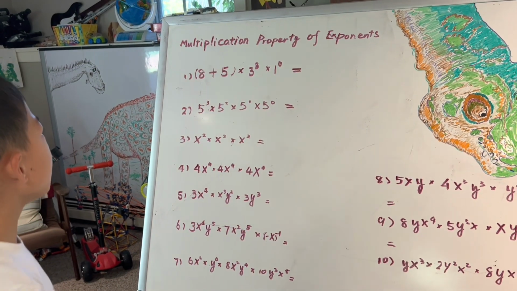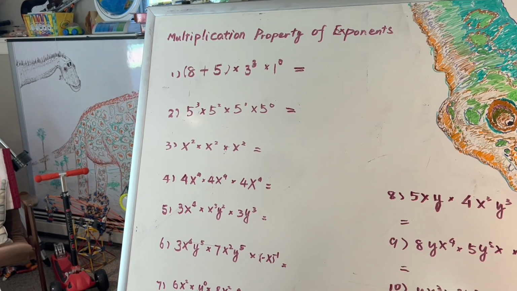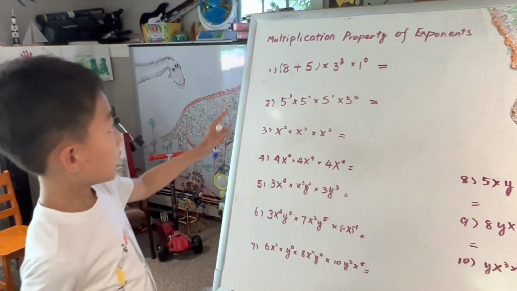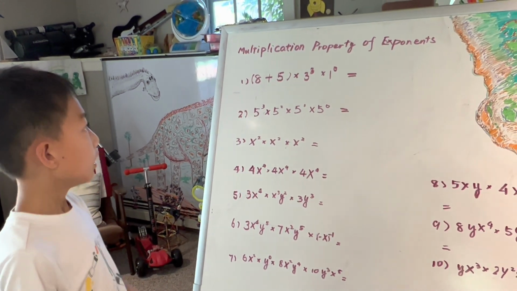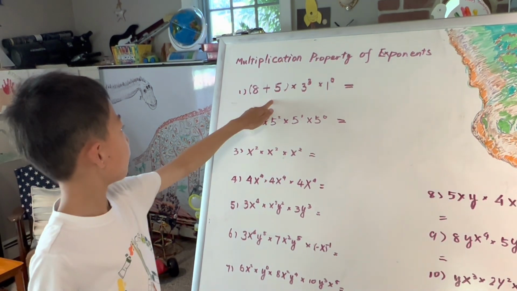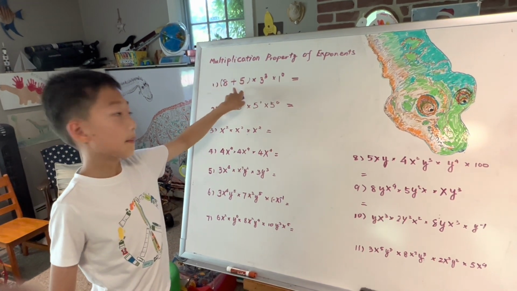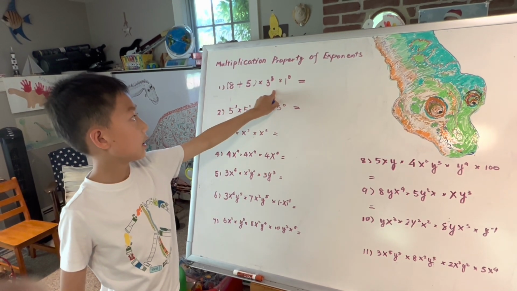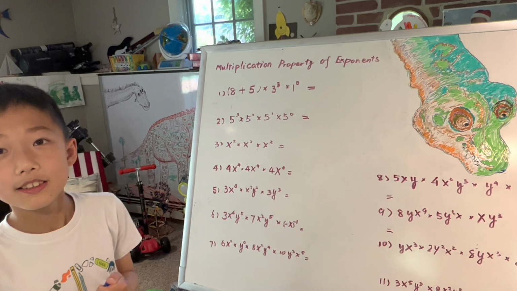In this episode, we're learning about the multiplication property of exponents. I know we have done this before, and we're just going to do some more advanced stuff than we used to do. So we have 8 plus 5 times 3. These are quoted, so that means we do this. Times 3 to the power of 3, and 1 to the power of 0. So 1 to the power of 0 is just 1.